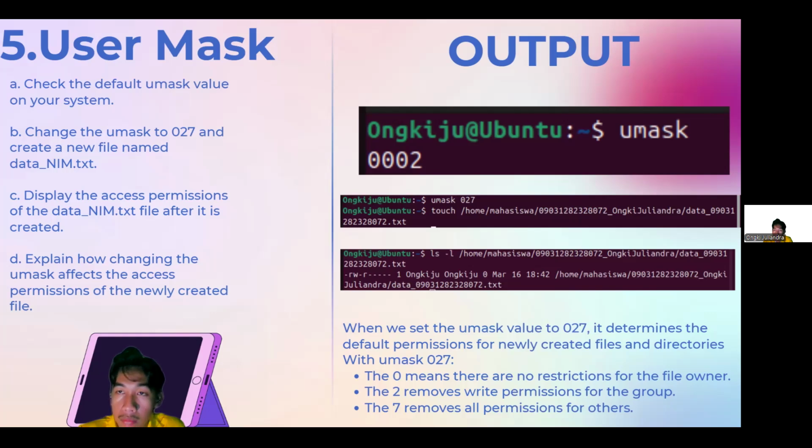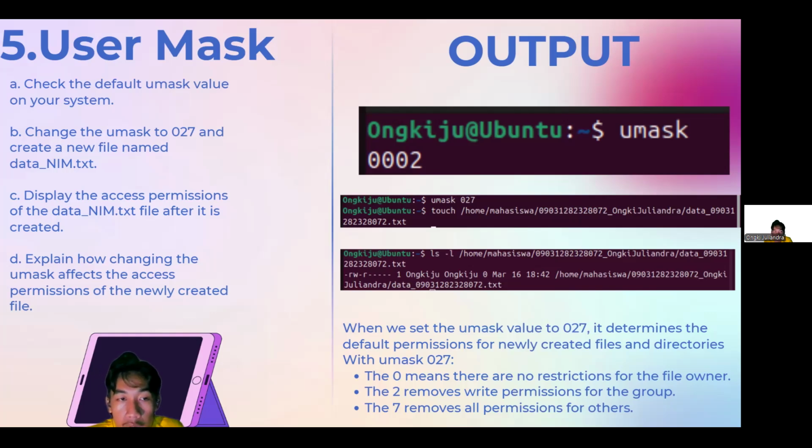After I use that command, it displays rw-r-----. That means Ongki Juliandra, the owner of the file, can now read and write the file, and then the group can only read the file, and then the other users cannot access the file.